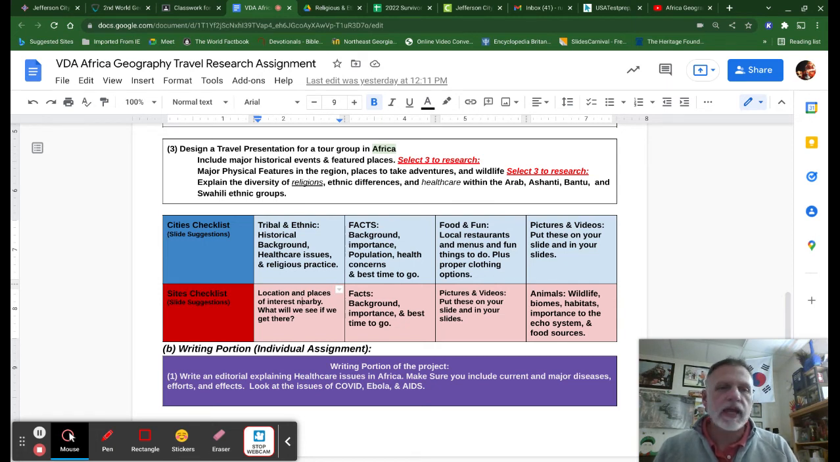Now, the writing portion of this is an individual assignment. So everybody, there's 122 of you in this room, so I'm going to get 122 of these editorials. And you're writing to me about healthcare issues in Africa. So you're going to tell me about some of these. Make sure you include your current and major diseases that are going on, efforts that are happening, the effects of those diseases. Look at the issues like COVID.